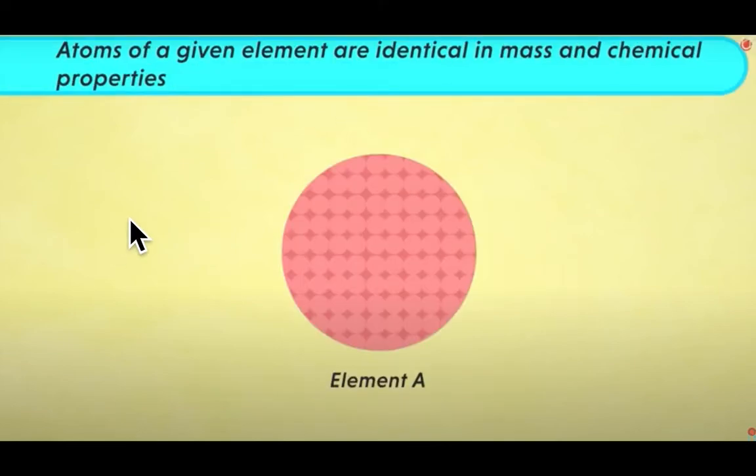The next postulate tells that atoms of a given element are identical in mass and chemical properties. It means that element A is made up of atoms, and all the atoms present in element A have same mass and same chemical properties. For example, all the atoms of hydrogen have same mass and same properties.